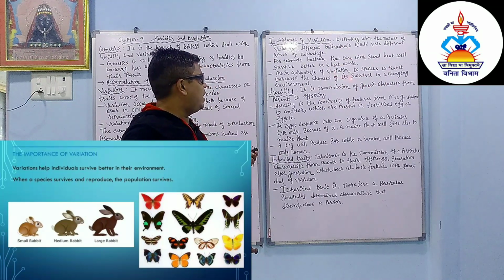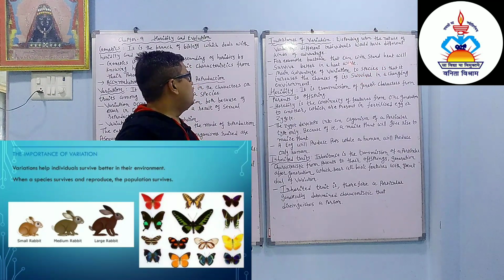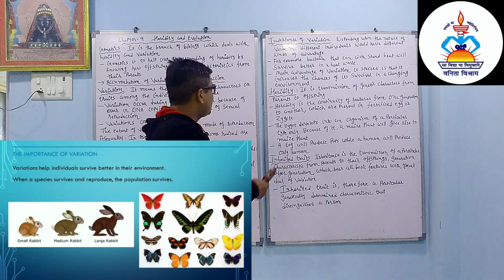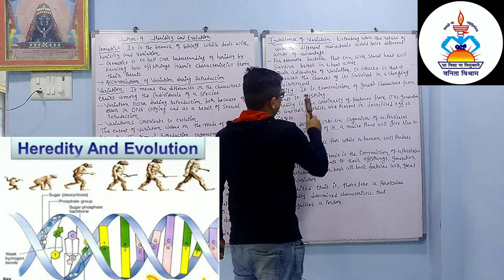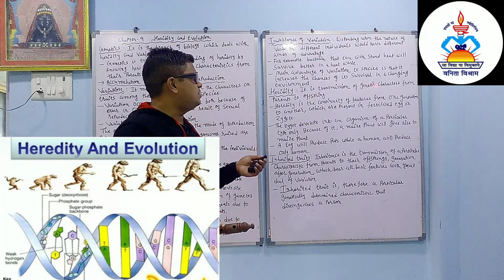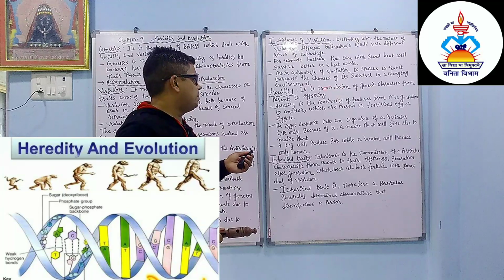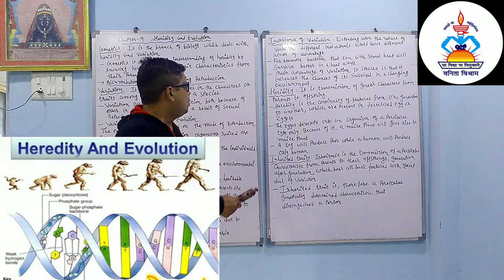If any animal, organism or plant wants to survive in the environment, or we can say on the earth, then variation is very important. Heredity is the transmission of genetic characters from parents to the offspring. So in heredity we will discuss the transmission of genetic characters from parents to the offspring. Here, dear students, we will discuss all types of organisms: plants, animals, birds.